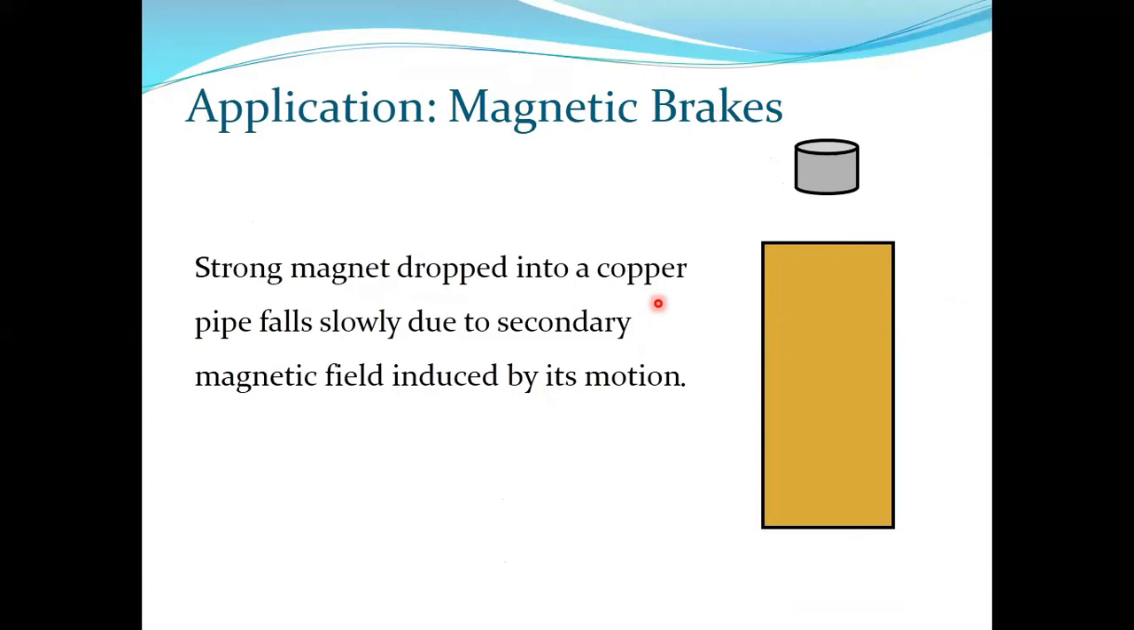in which when a strong magnet is dropped into a conducting pipe, it falls very slowly due to the secondary magnetic field induced by its motion, like this. This is called magnetic brake.